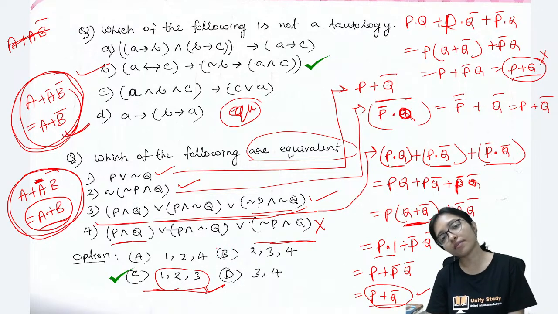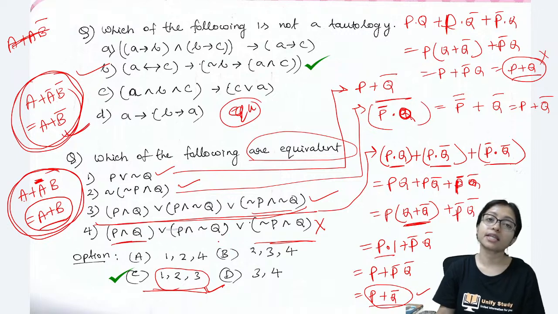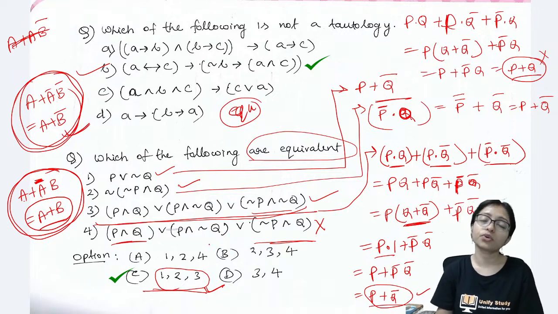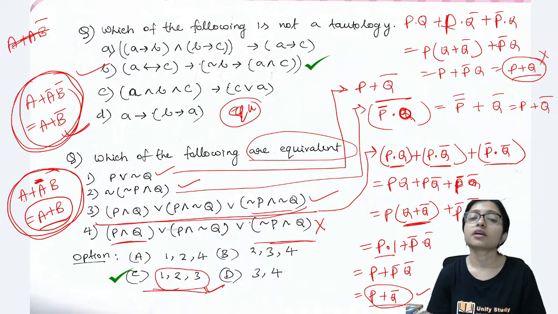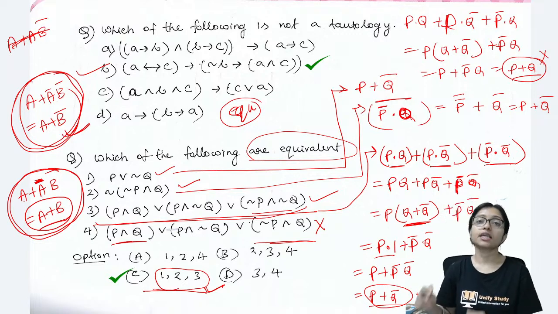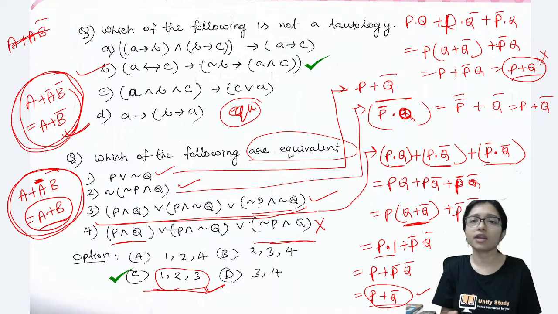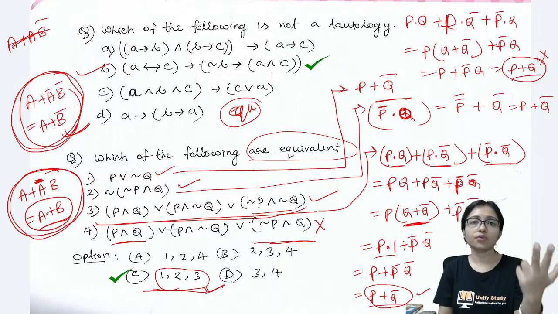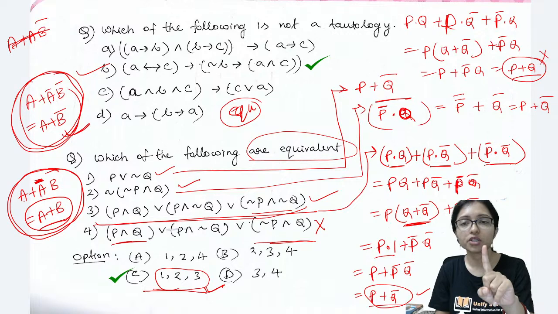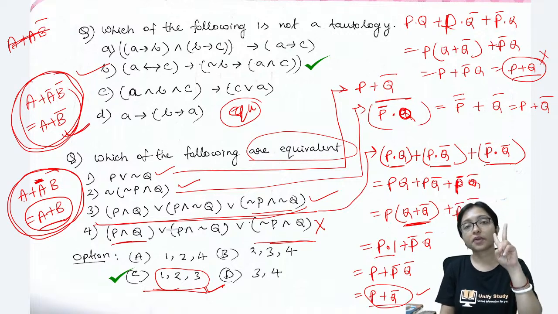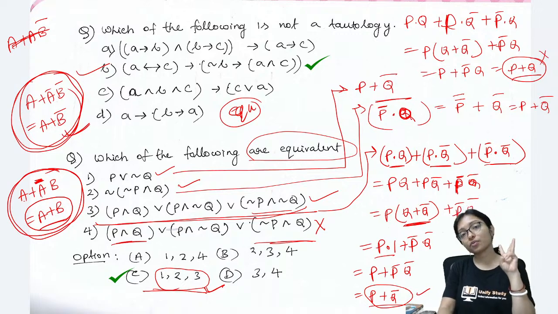You can put the values also, definitely 0, 1. Whenever you are putting 0, 1 values, that is also a truth table. Rohit, if you are putting 0, 1, that is also a truth table. And I told you, if you are able to do it in your mind by putting values, then you can do that. There are 3 ways. Using truth table you can do. Using expression solving you can do. By thinking logically also you can do.